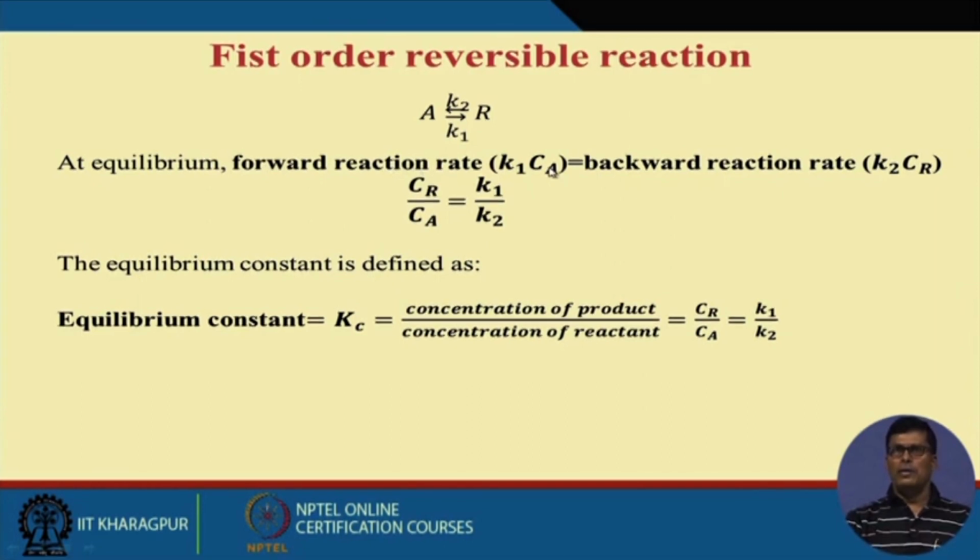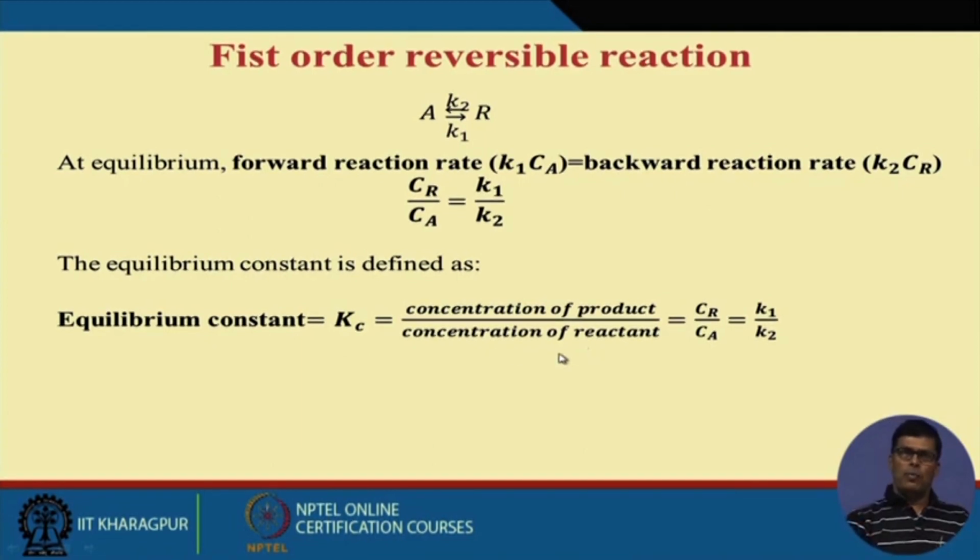The rate of forward reaction should be equal to the rate of backward reaction, and under this equilibrium condition I can write this is equal to Cr by Ca. Cr is the concentration of product. Ca is the concentration of substrate. This is equal to K1 by K2. K1 is the rate constant for the forward reaction. K2 is the rate constant for the backward reaction. So this ratio is considered the equilibrium constant, Kc. Kc is the concentration of product by concentration of reactant.